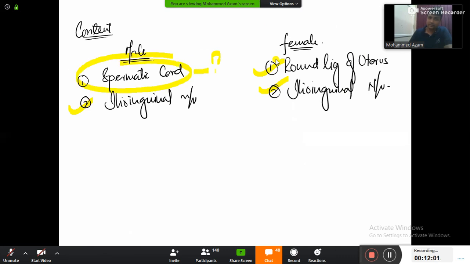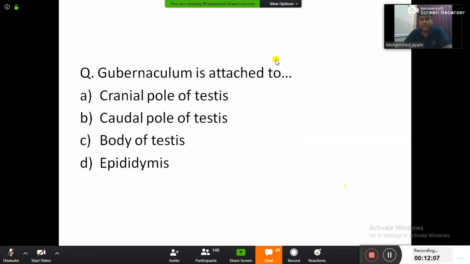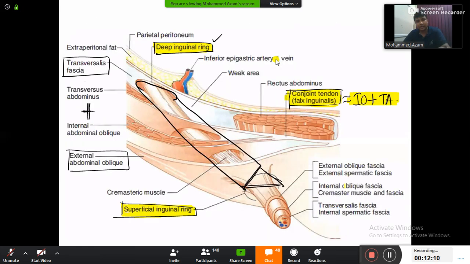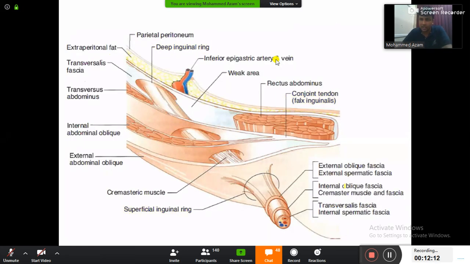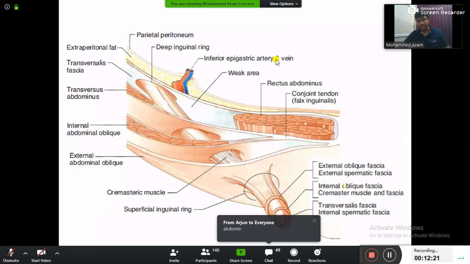What is this, sir? Now, that itself is a separate topic. I'll teach you it separately. Everyone listen here. Guys, do you know one thing? In males, where will the testis be formed? Where is the testis formed? Come on, my dear friends, start answering me.